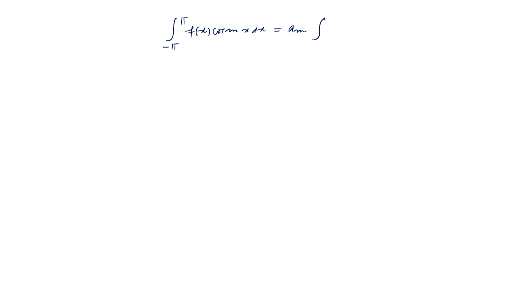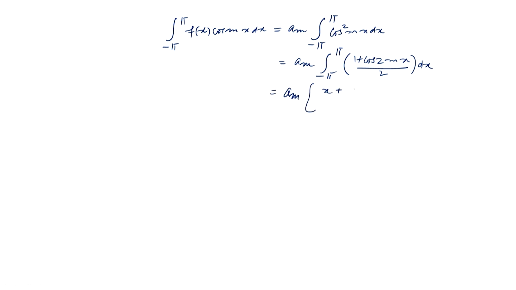So, when n is equal to m, we have the integral over minus pi to pi of cos square mx dx, and this can be written as a m times the integral over minus pi to pi of (1 plus cos 2mx) by 2 dx. We can integrate this expression and we get x plus sin 2mx by 2m, all divided by 2. So, this is equal to a m into pi, because sin 2mx is 0 when x is pi or minus pi.